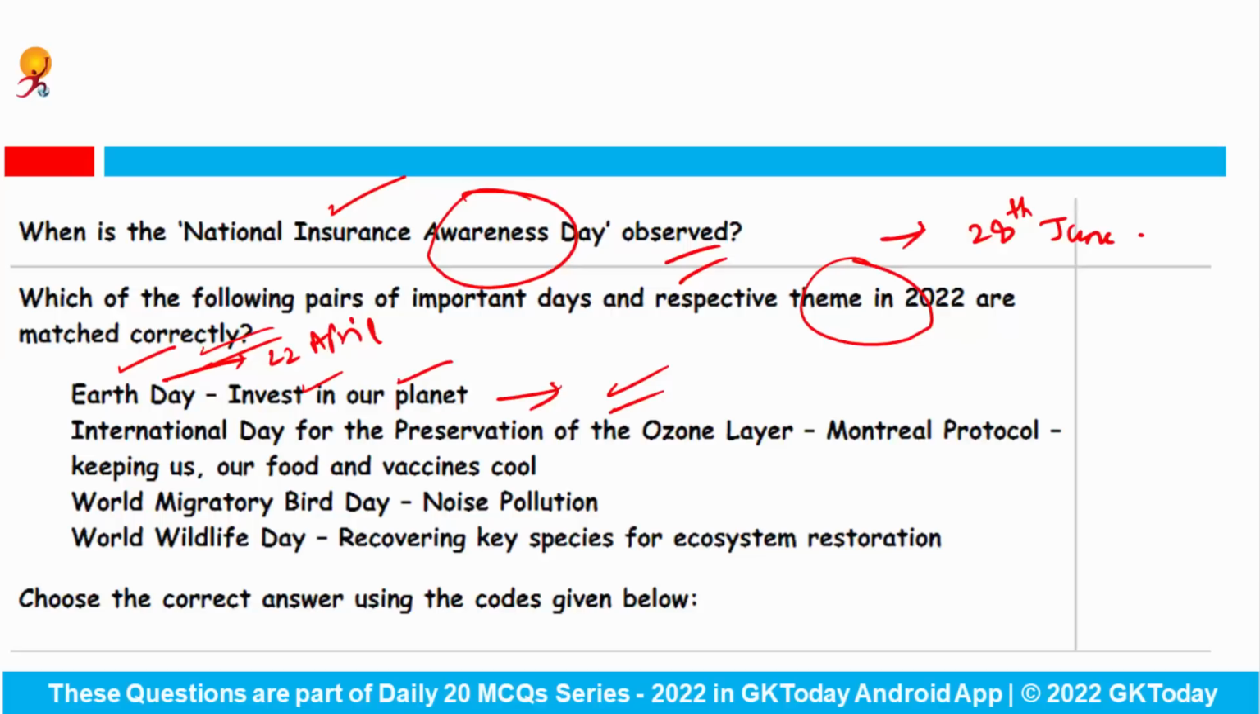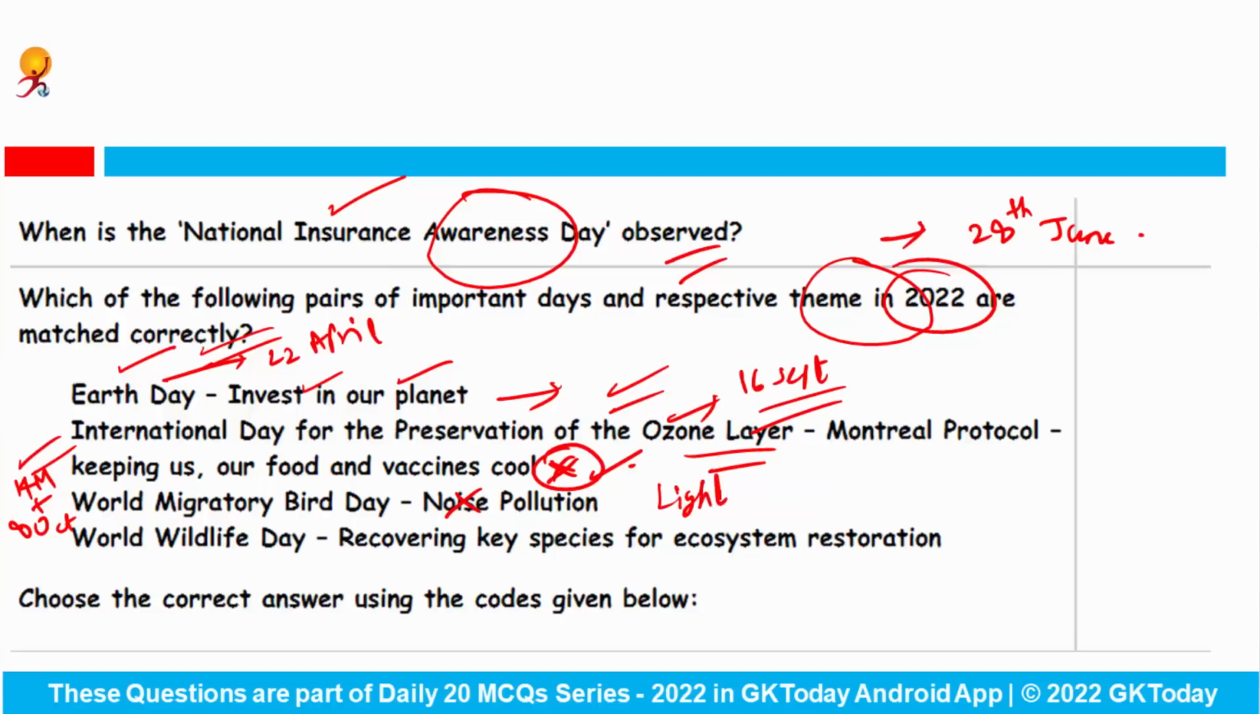Next is International Day for the Preservation of the Ozone Layer. This day is observed on 16th of September every year. So in 2022, 16th of September is yet to come, so the theme cannot be right. Next is World Migratory Bird Day, noise pollution. World Migratory Bird Day is observed biannually, meaning it is celebrated on 2 days in a year. Which are these days? 14th of May and 8th of October. For 14th of May, the theme is noise pollution? No, this year the theme is light pollution for this day, not noise pollution. So this is also wrong.